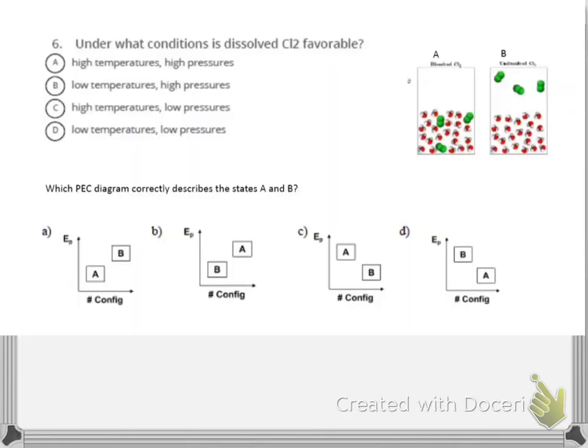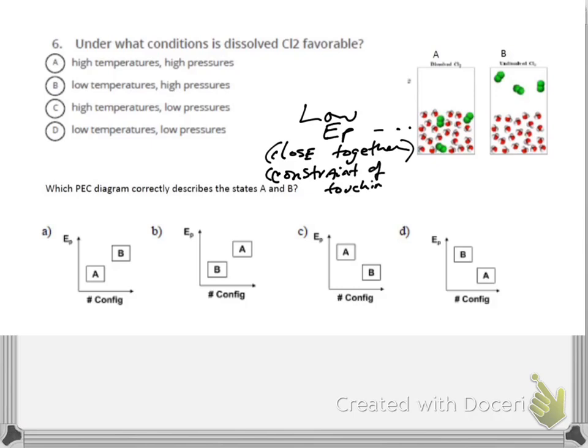All right, so our final slide: we're given a system, chlorine dissolved in water and chlorine undissolved in water, and the question is, under what conditions do we expect to dissolve Cl2? Which one is it favored in? First we make the diagram. A has low potential energy, because the particles on average are closer together and they're constrained, so they have lower configurations.